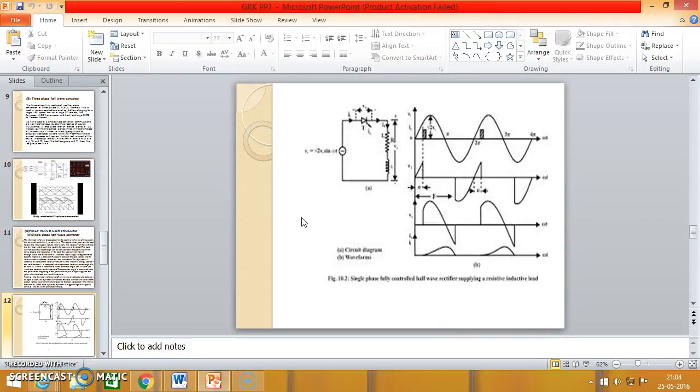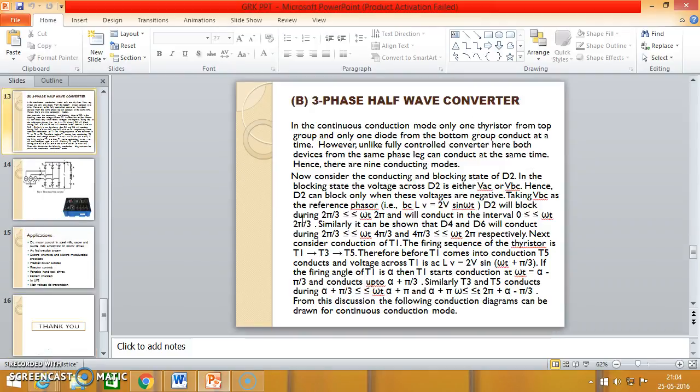These are also the circuit diagrams of the three-phase half-wave converter. In the continuous conduction mode, one thyristor from the top group and one diode from the bottom group conduct at a time. However, unlike the fully controlled converter, here both devices from the same phase leg can conduct at the same time, hence there are these conducting modes.